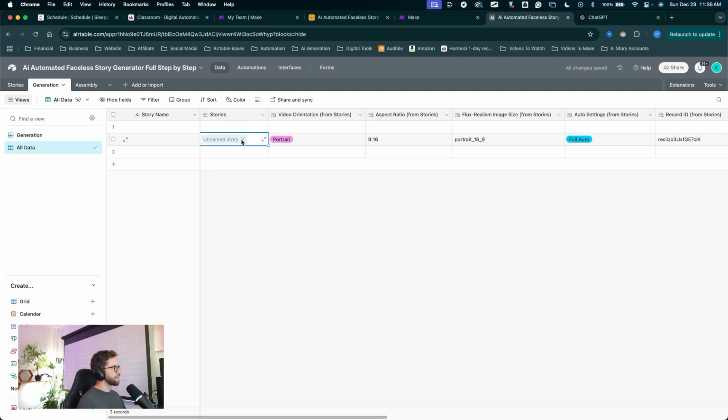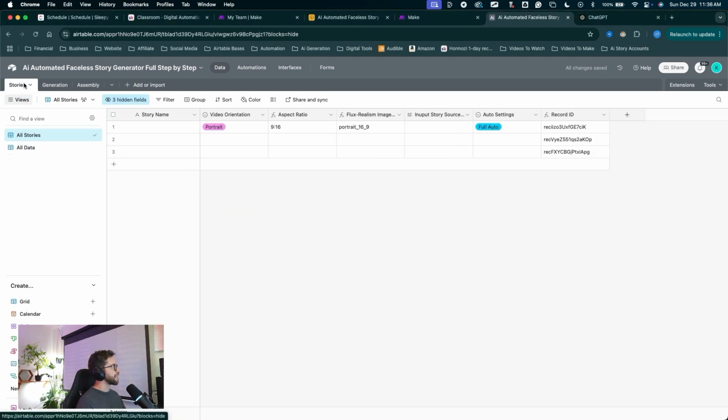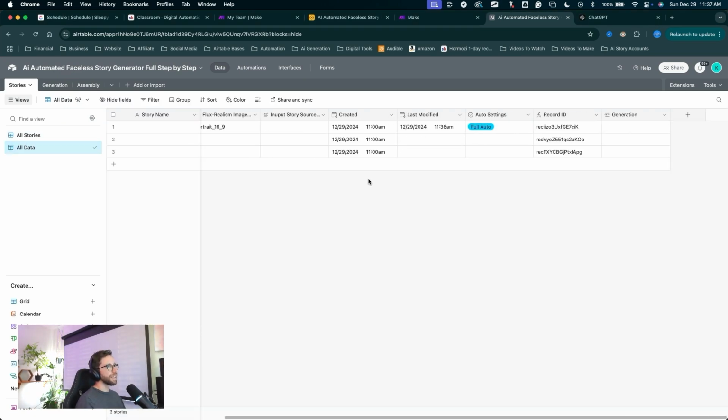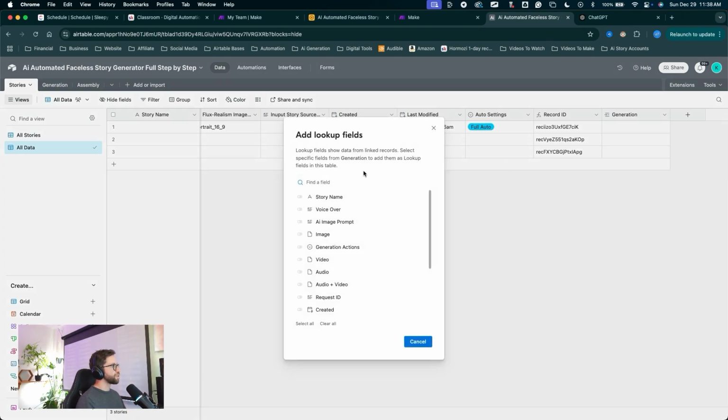So I'm going to delete out these records I put in here. I'm going to jump back into the stories table. You can follow along now. In the stories table, we're going to link to the generation table, but we already established that link in the generation table. So if we check all data, scroll down to the end, we can see we have that linked record already created for us in the stories table. So if I right click on this field name here and click add lookup fields, we can add new fields to this connection inside of the stories table. I will add the merged audio plus video field from the generation table.